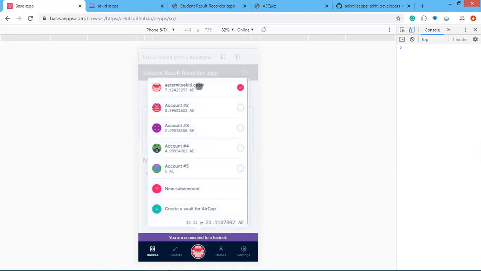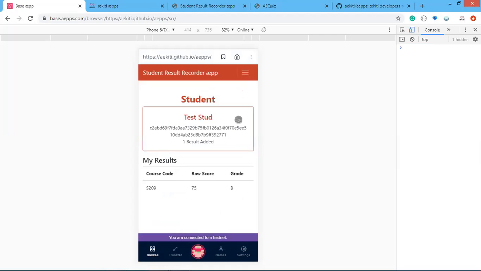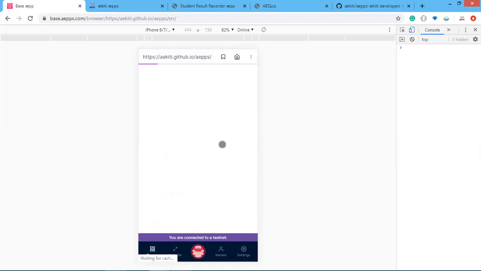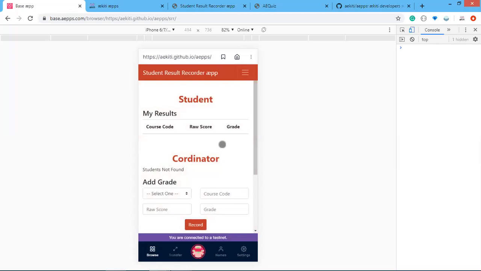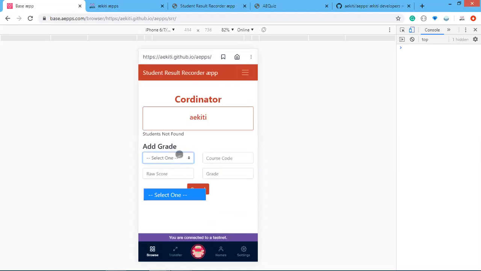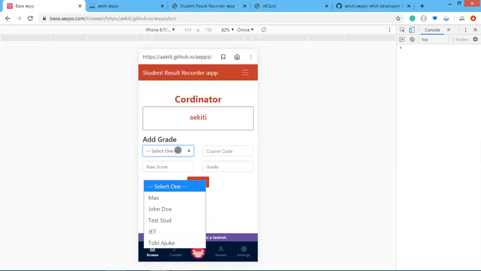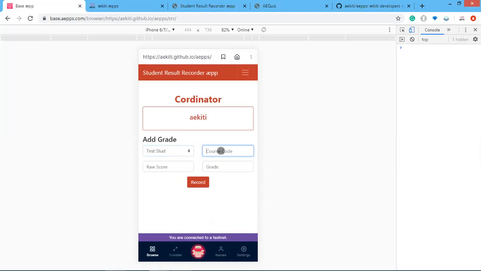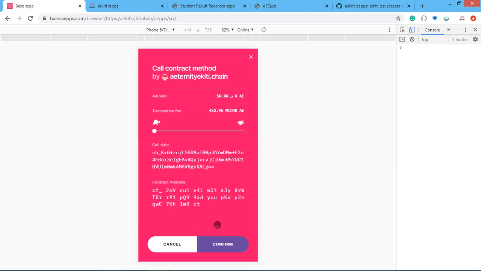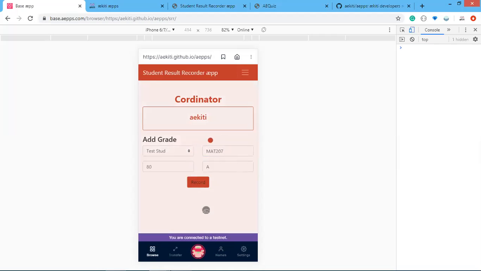So I guess this user is also a coordinator. So let me refresh this and add another grade for the student, let's say maths 207, raw score, let's say 80, and grade, let's say A. And let's record, confirm the call.